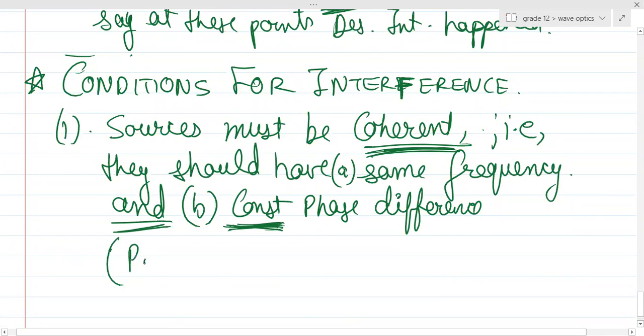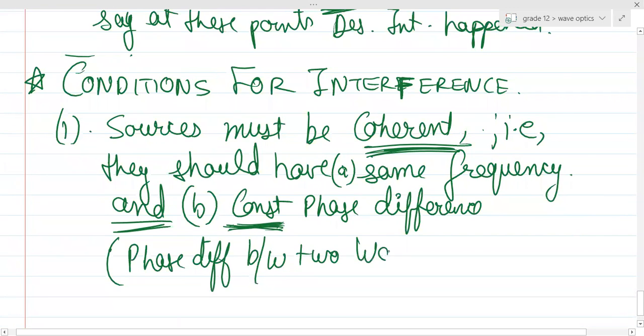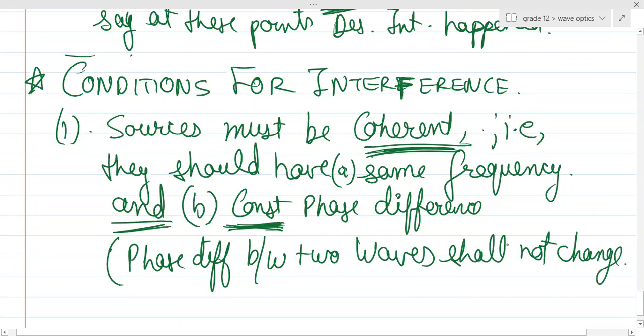Okay, is this clear, guys? The phase difference between two waves shall not change with time. This is what is meant by the sources being coherent. Is this clear?